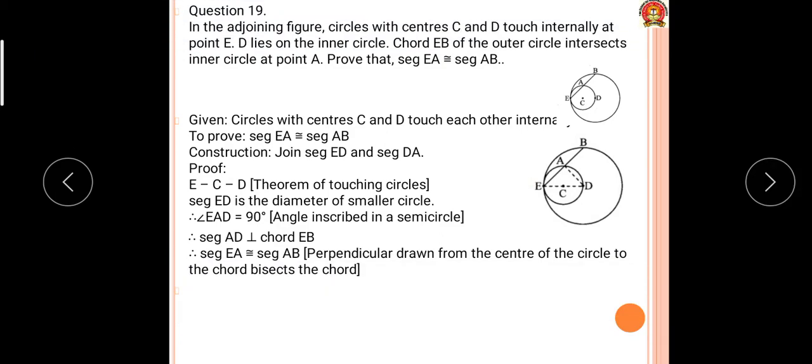See here. Circles with centers C and D touch each other internally. We have to prove that EA is equal to AB. Construction: join ED and DA.